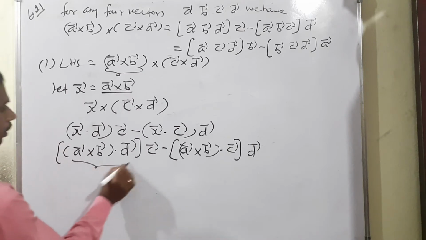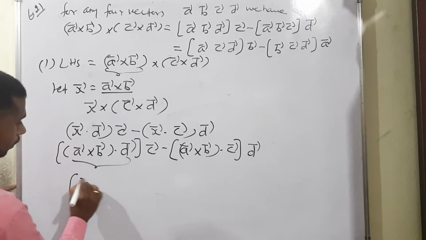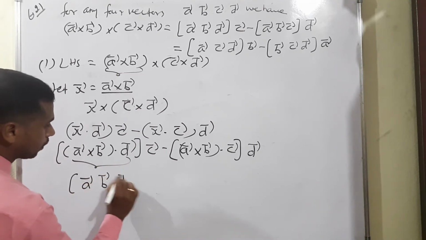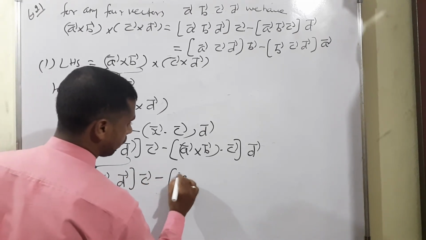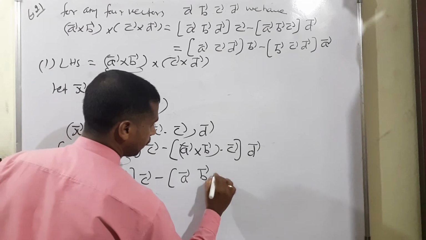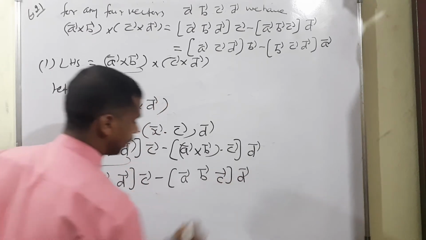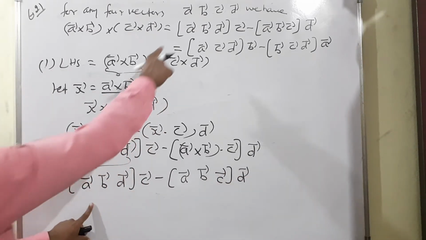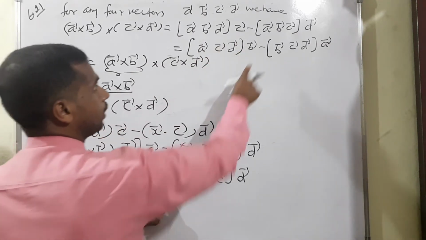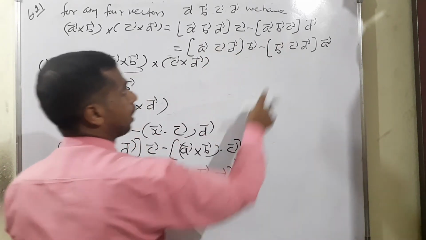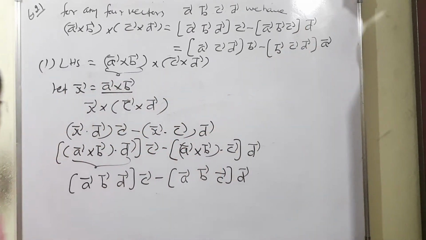Now we can write in box product. So box product of A vector, B vector, D vector into C vector, then minus again box product A vector, B vector, C vector into D vector. Look at that, the first condition: ABD outside C vector is there, then minus ABC outside D is there. So, okay, the first one is over.